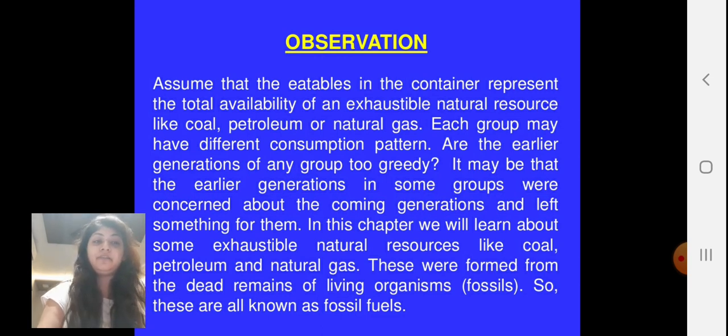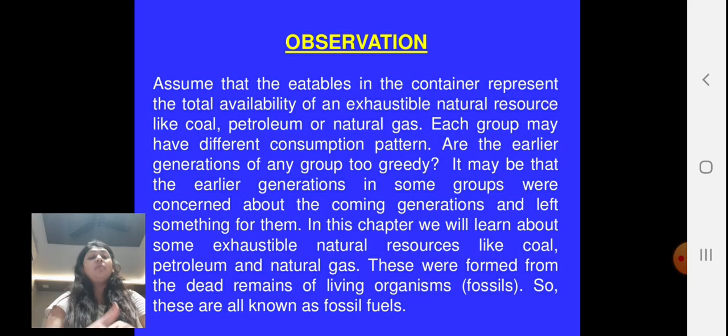Now these were formed from the dead remains of living organisms. All these natural resources took millions of years to form. They are formed from fossils, the remains of dead organisms that were covered one over another, and after a process of millions of years they have turned into coal and petroleum. So these are all known as fossil fuels. This is one of the most important definitions generally asked: what do you mean by fossil fuels?